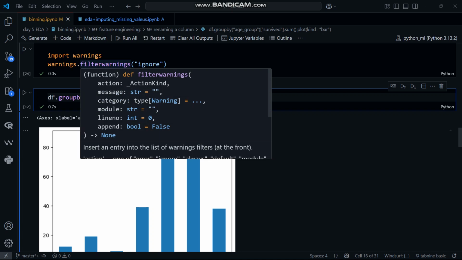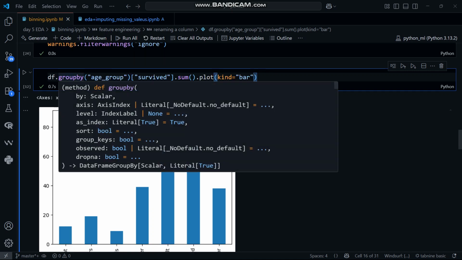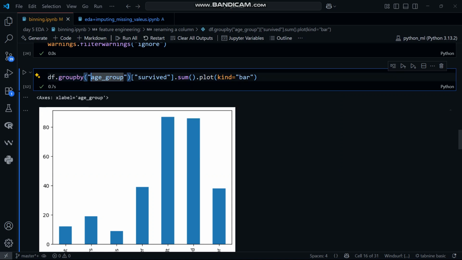So now, what is this graph saying? Actually, this is a graph made by the group by function. What is this group by function doing? This group by function will make groups of the age group, I mean the binned ages, against survived. And what will it do? It will give the sum of each survived and age group column.